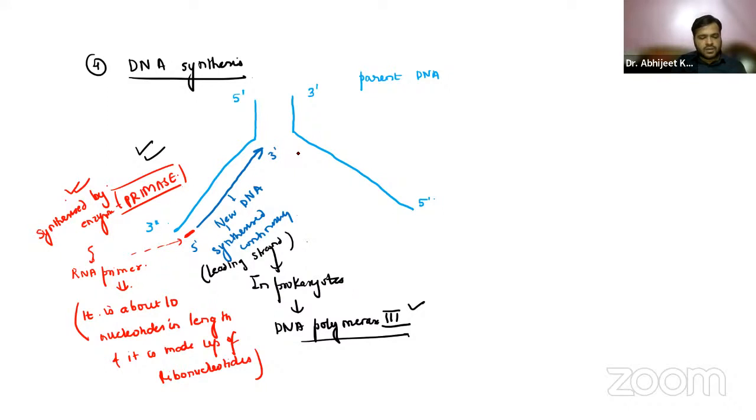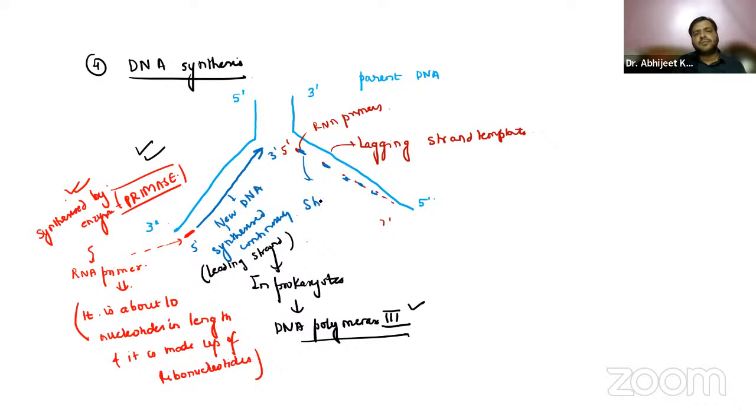We have the leading and the lagging strand template. Now what happens on the lagging strand? Basically, we have multiple 5' to 3' RNA primers over here. Okay, we have RNA primers, right? And over here, the short DNAs will be synthesized.